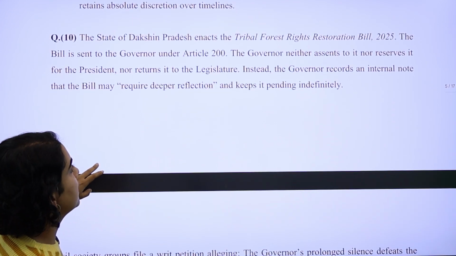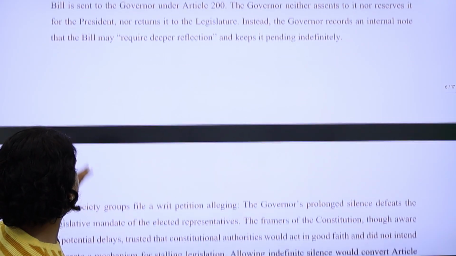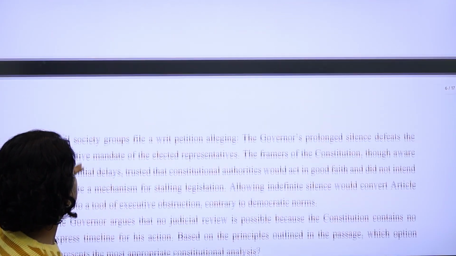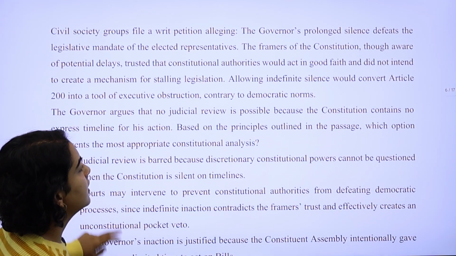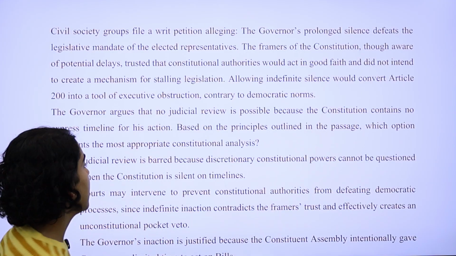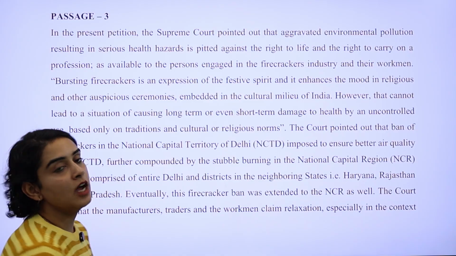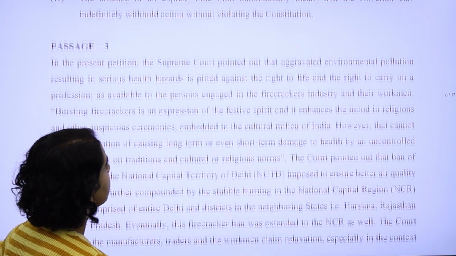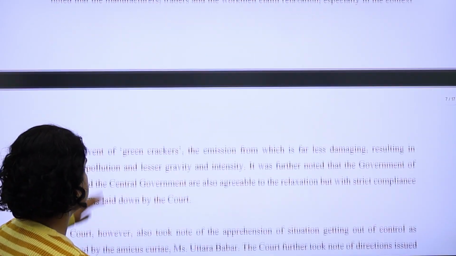Fifth, again, is an application-based question. A situation has been given, and you have to apply the principle that has been outlined in the passage. An application-based question. All right, now the third passage is around the firecracker ban that has happened in NCR.